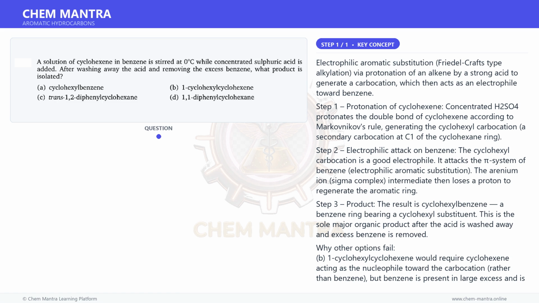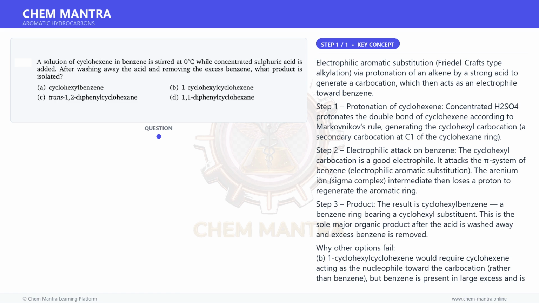Step 3. Product. The result is cyclohexylbenzene, a benzene ring bearing a cyclohexyl substituent. This is the sole major organic product after the acid is washed away and excess benzene is removed.